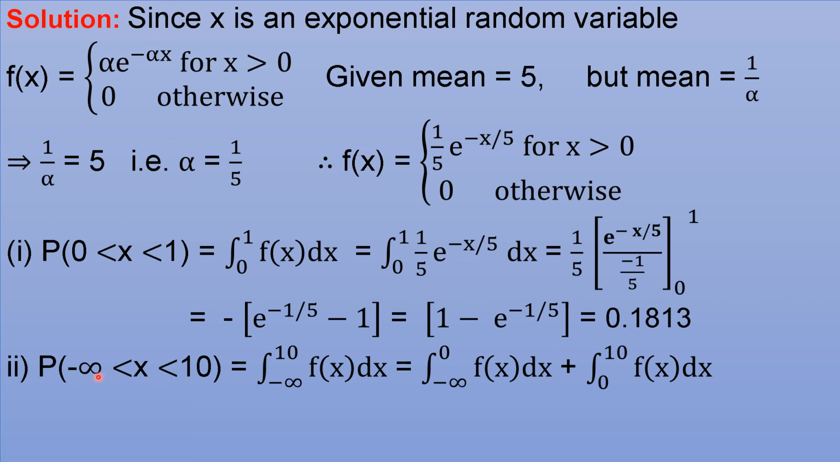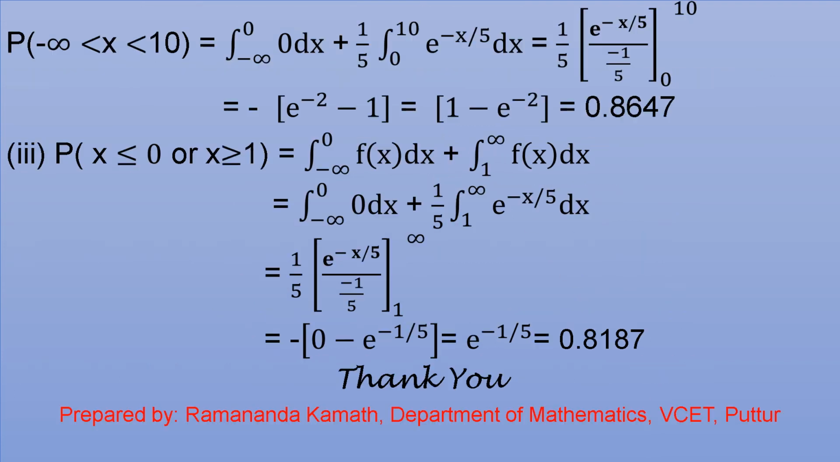Probability that x is greater than minus infinity and less than 10: the integral from minus infinity to 10 of f of x dx. Split it into the integral from minus infinity to 0 plus the integral from 0 to 10. From minus infinity to 0, f of x will be 0, so the first integral will be 0. In the second integral, in place of f of x, substitute 1 by 5 into e power minus x by 5.